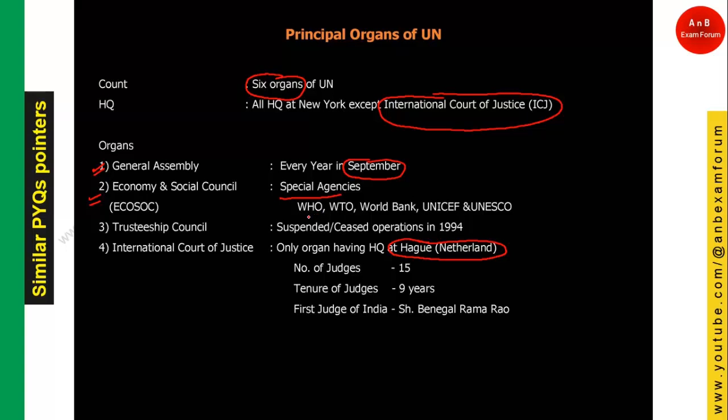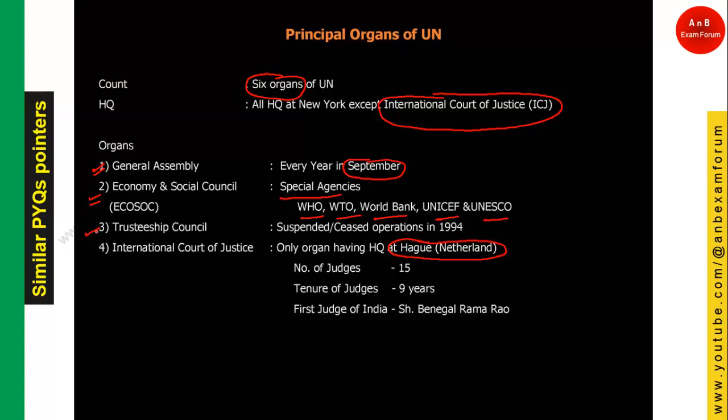Like you have seen many organizations like WHO, WTO, World Bank, UNICEF, UNESCO: World Trade Organization, World Health Organization, World Bank, UNICEF, UNESCO. All these basically work under United Nations. These are the specialized agencies of the United Nations.